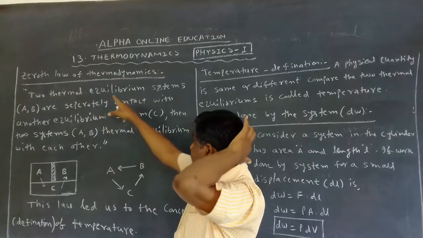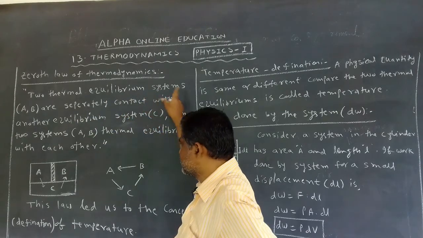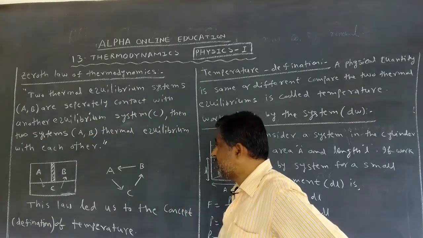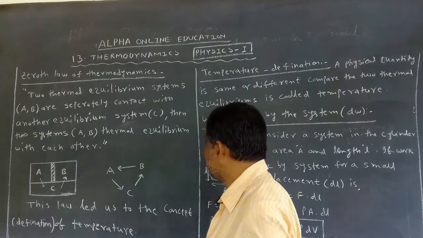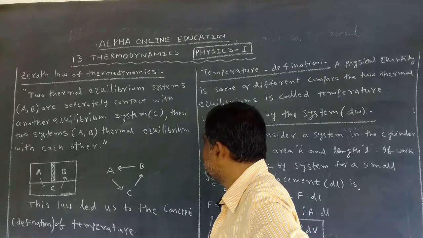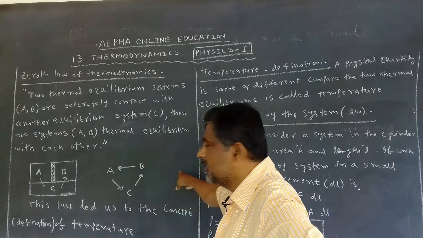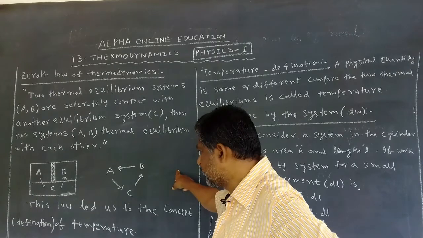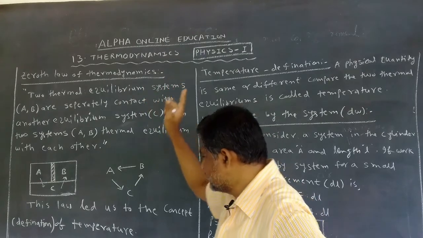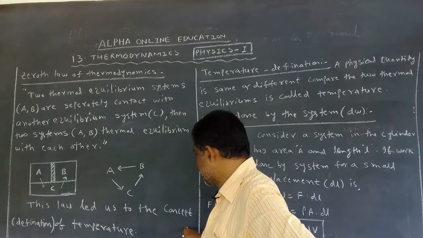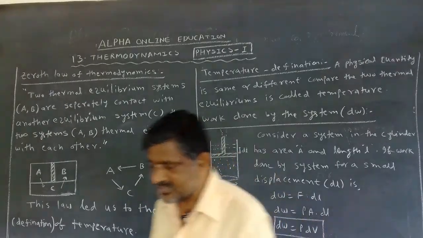Once again, what is the definition of the zeroth law of thermodynamics? Two thermal equilibrium systems A and B are separately in contact with another equilibrium system, that is C. Then the two systems A and B are in thermal equilibrium with each other, and you can draw this as a Venn diagram also. And what is the significance of the zeroth law of thermodynamics? This law led us to the concept or definition of temperature, meaning the zeroth law of thermodynamics defines the temperature.